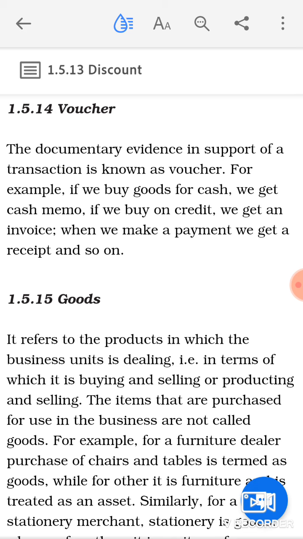So vouchers are basically what? The documentary evidence in support of a transaction. Like if we deposit money into the bank, we fill a pay slip over there. So that pay slip counterfoil will act as an evidence for that particular transaction. So it will be called a voucher. Any documentary evidence that supports the transaction will be called a voucher.